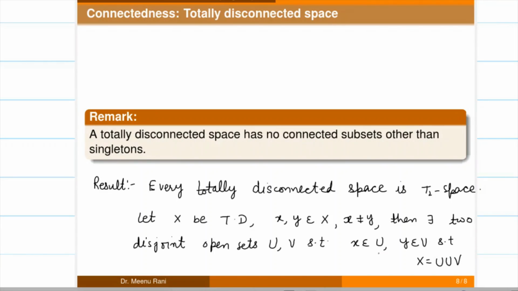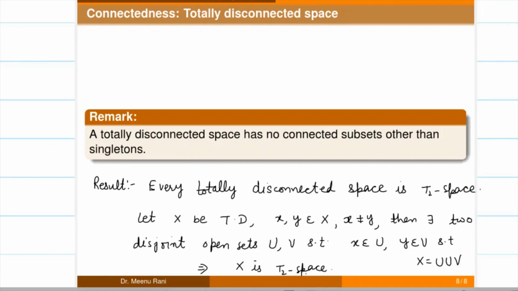So from here we can say that if we are taking any two arbitrary distinct points, then there exist two disjoint open sets, one containing the point x and the other containing the point y. So we can say that it is a T2 space also. So from the definition of T2 space, we can say that X is T2 here.